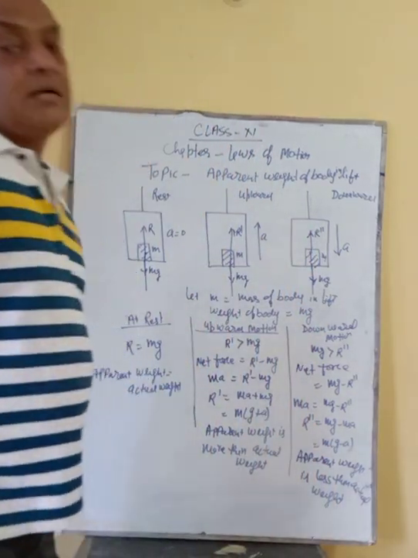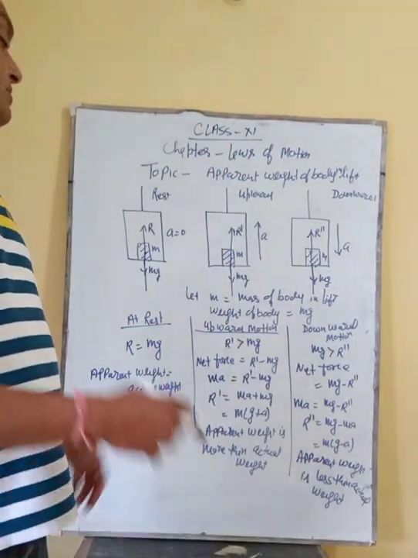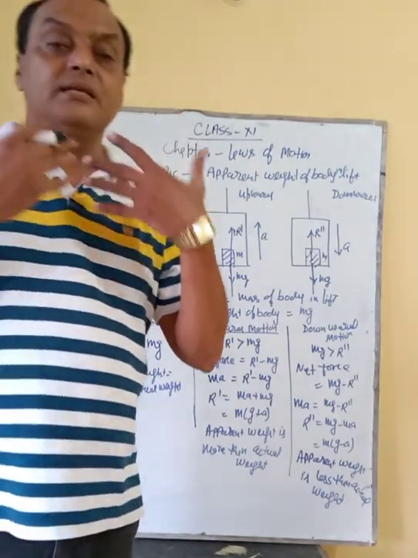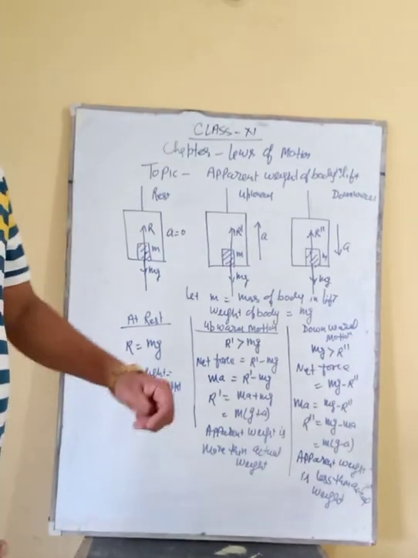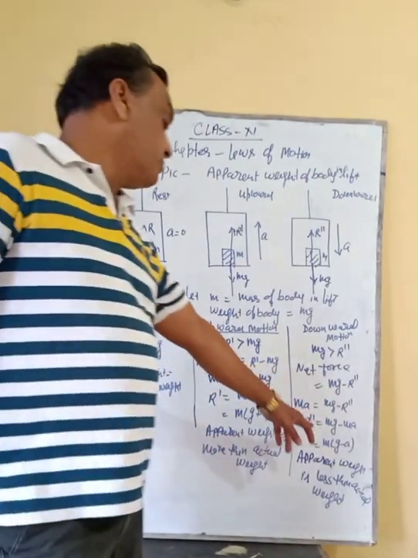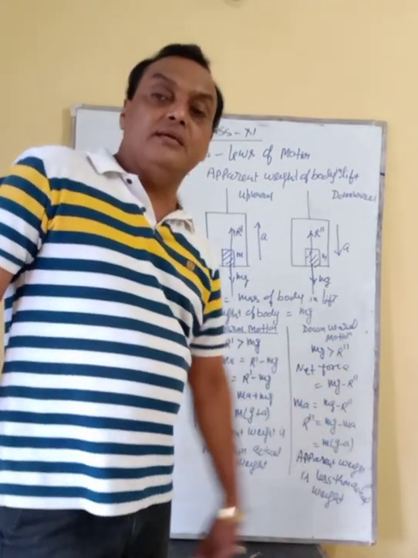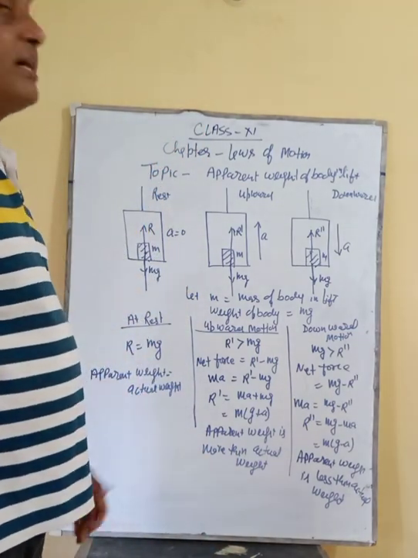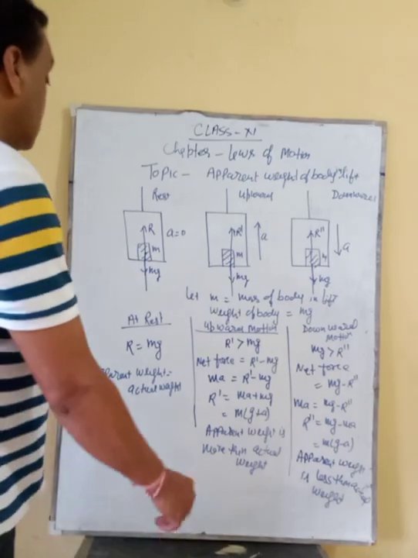While coming downward, you experience that your body becomes very light, because here the formula is mg minus ma.